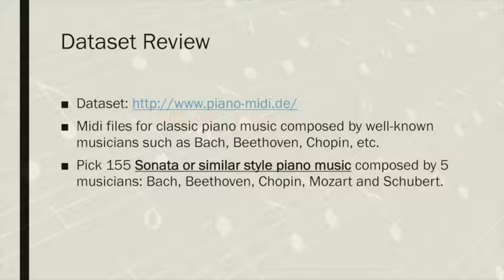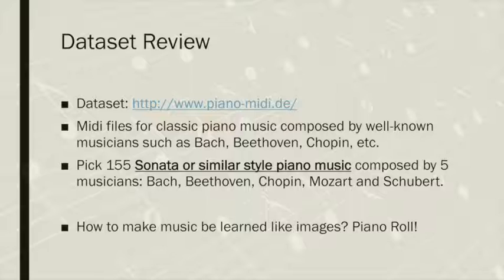Then comes our core question. Since we are going to apply CNN techniques, how can we convert music into an image-like format? Inspired by the structure of the piano roll, we begin our data pre-processing as follows.